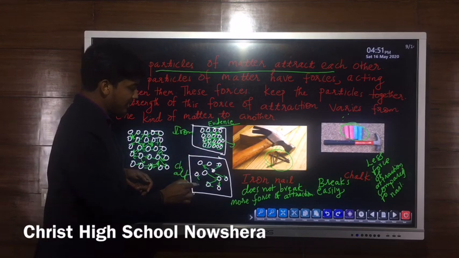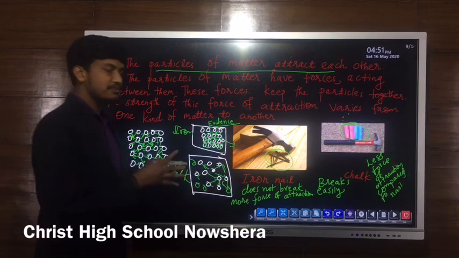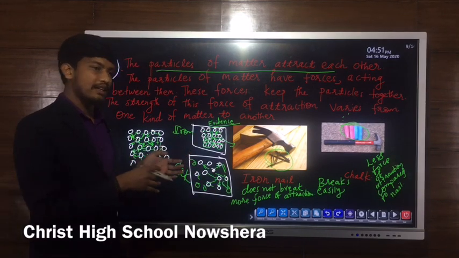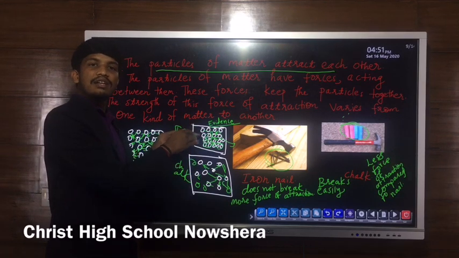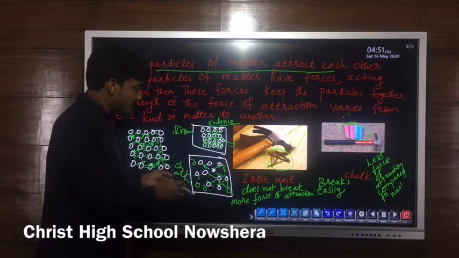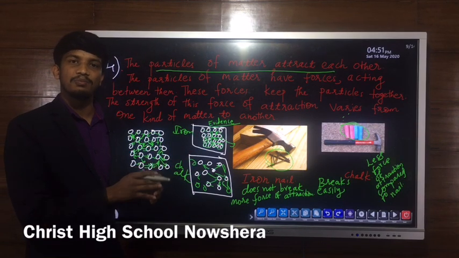But at the same time, when you consider chalk, the force of attraction between the chalk particles will be very less compared to that of iron. That's why when you beat, the chalk particles will break into pieces easily.